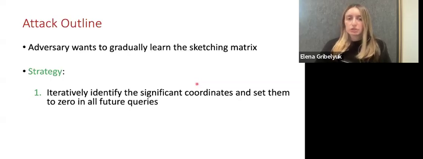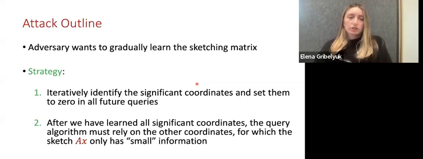And finally, once we potentially learn all our significant coordinates and make them 0, while others might not be 0, the sketch will think that the L0 is very small, while it might not be. It might just not observe very much information about the other coordinates. So once we have learned all significant coordinates, the query algorithm will have to necessarily rely on the other coordinates, which were insignificant, and the sketch did not learn very much information about. Intuitively, since it does not have very much information about those coordinates, the sketch will likely fail with high probability at this point.